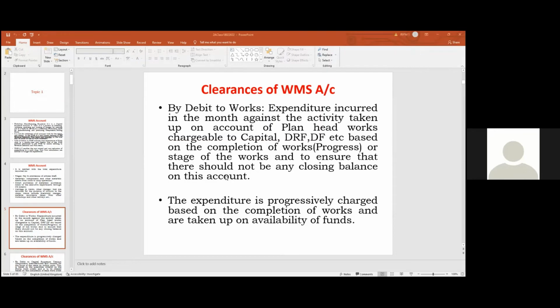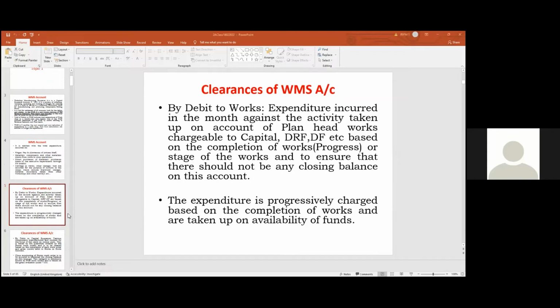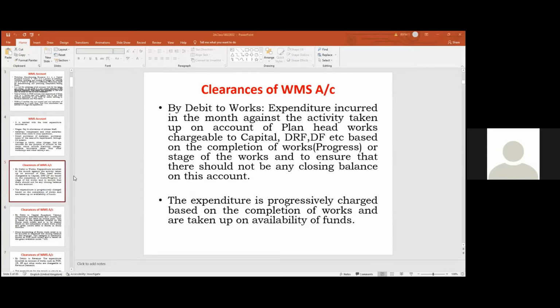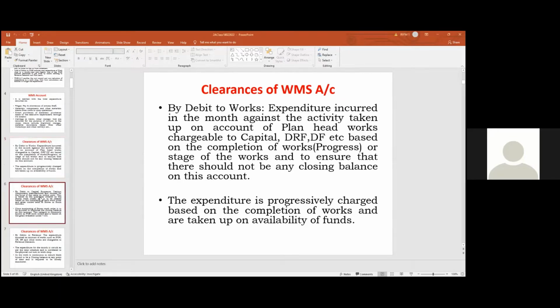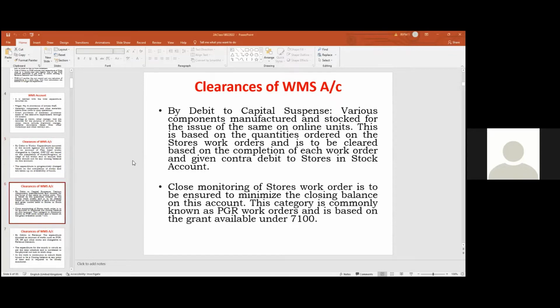ऐसा कैसा clear करना? Based on the progress of the works or on completion of the works also, this can be cleared. Similarly, there is another work. What is that work? When we manufacture certain components in our workshop, there may not be components available in the market for the use of Indian Railways rolling stock. So क्या करना है, खुद हम manufacture करना है हमारे workshops में.